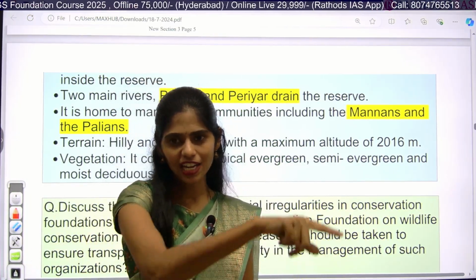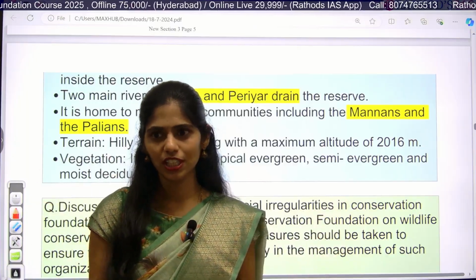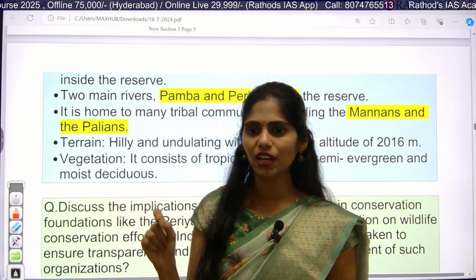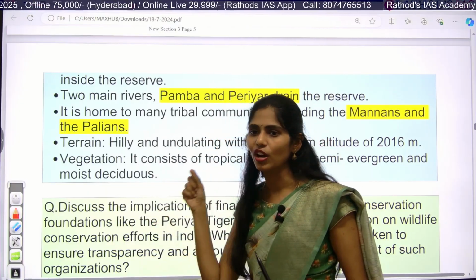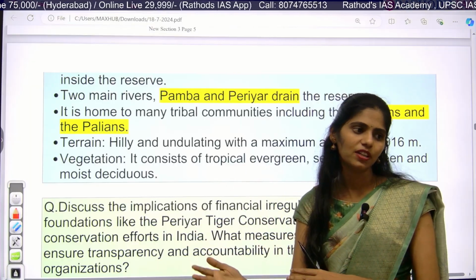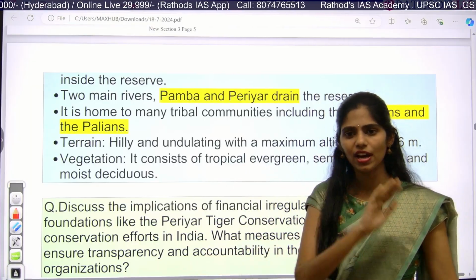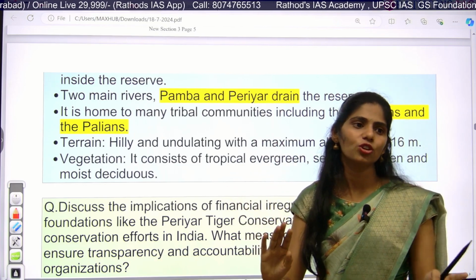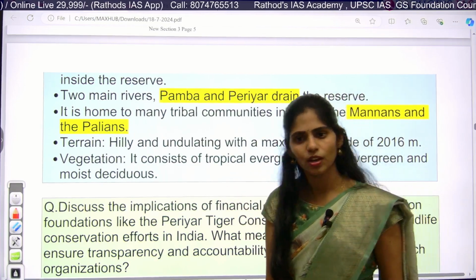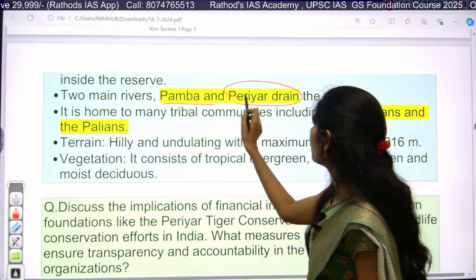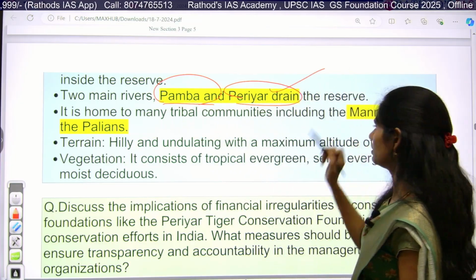Like that, you have to see the surrounding regions on the map. So you have to make clear-cut notes whenever any tiger reserve, elephant reserve, corridor, national park or biosphere reserve from environment is in the news, and focus on all these dimensions. It is a mix of both geography and environment. So the two main rivers: first is the Pamba River and next is the Periyar River.